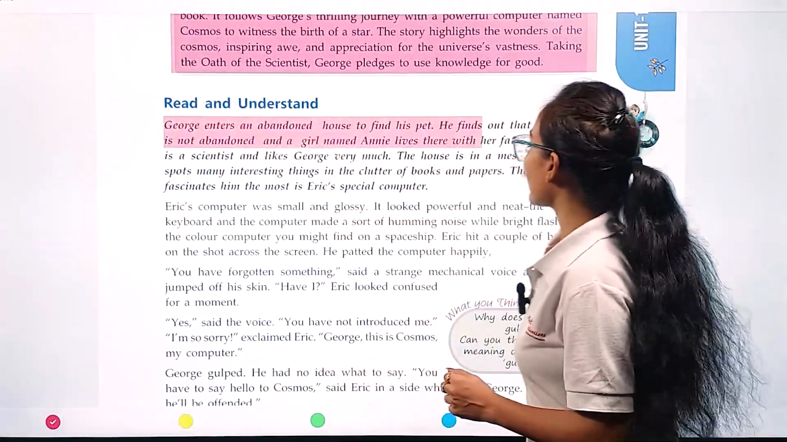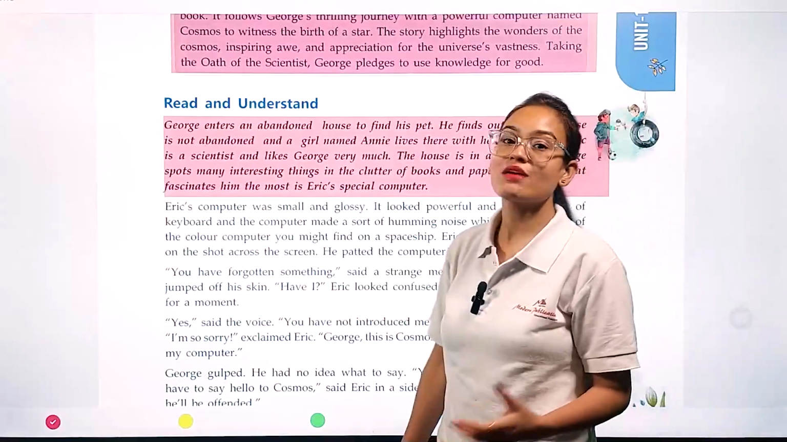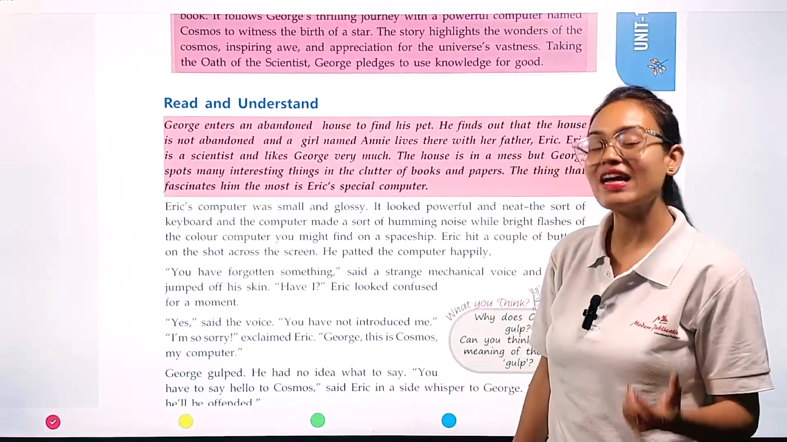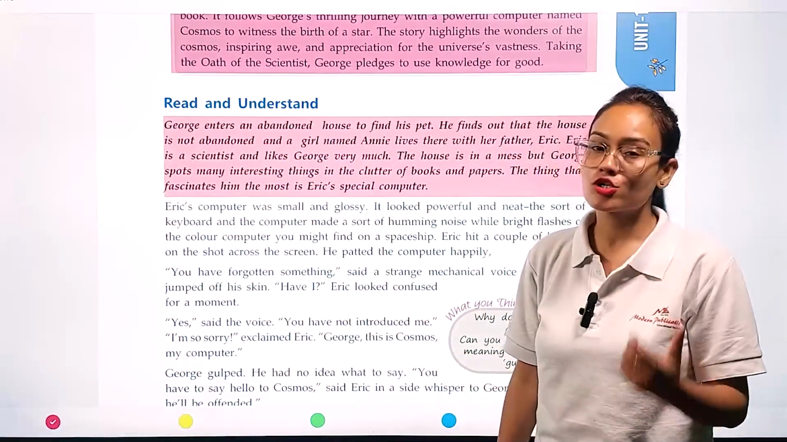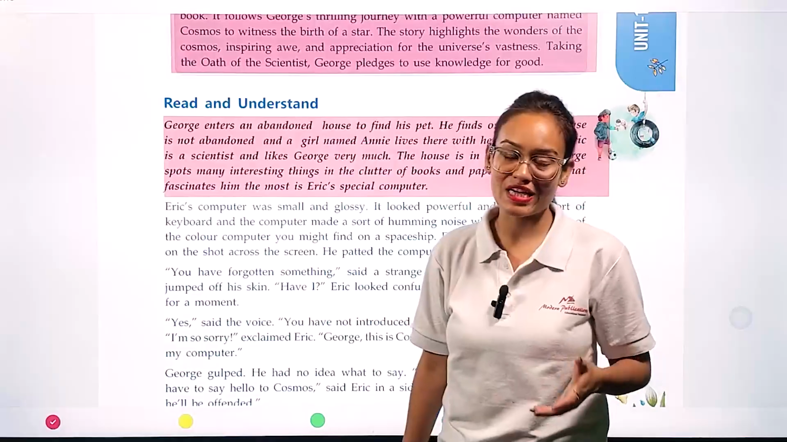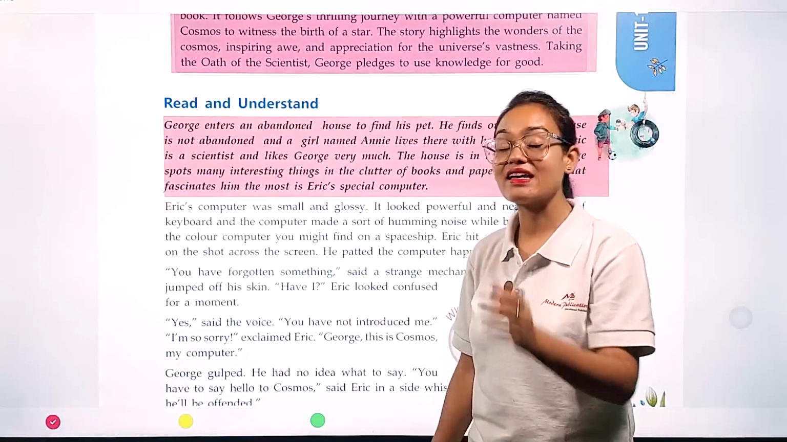George enters an abandoned house to find his pet. So once upon a time, a boy named George was searching for his pet dog, and while searching for his pet dog, George entered an abandoned house.